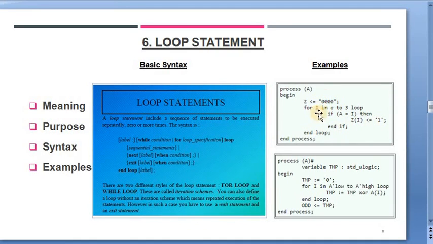Let's take the second example, where the loop tests the condition for A low and A high, and temp is equal to temp X or A I. Otherwise, out is equal to temp in this case.